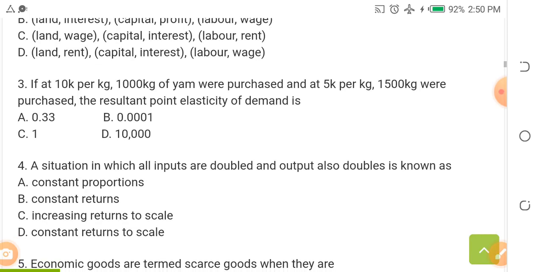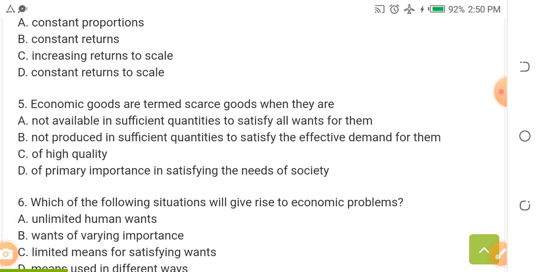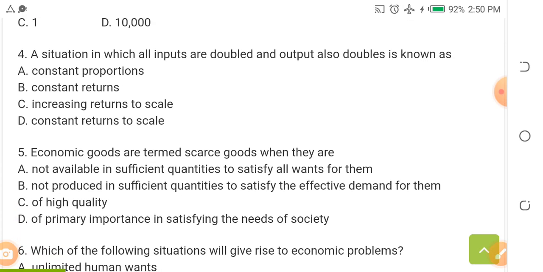Are you with me? We'll jump question 3 to question 4. A situation in which all inputs are doubled and output also doubles is known as dash. A, constant proportion. B, constant returns. C, increasing returns to scale. D, constant returns to scale. The answer is D, because it's constant. If you add more input, you get commensurate output. So it's constant returns to scale.